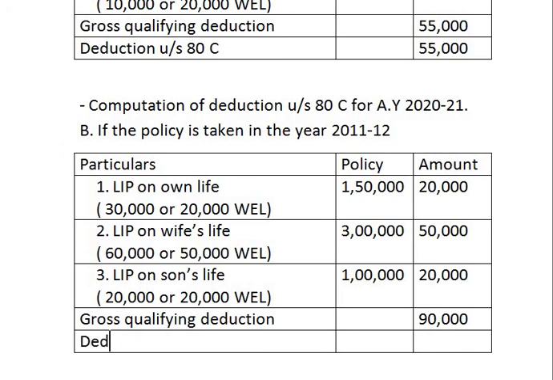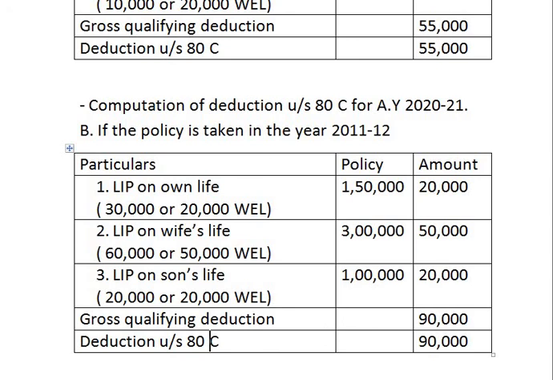So next line, deduction under section 80C is 90,000. So deduction under section 80C comes to 90,000. I hope you have understood the solution.